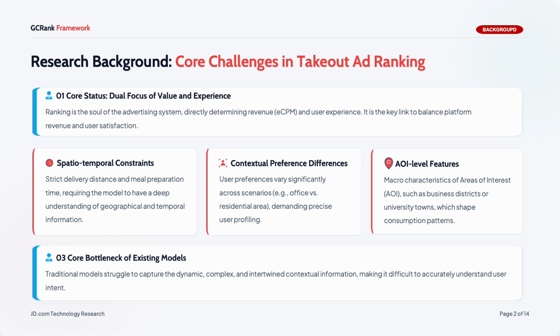Second, contextual preference differences. The same user wants different things in an office district at noon versus a residential area at dinner. Third, AOI level characteristics. A business district and a university town drive different consumption patterns. Traditional models struggle to capture these dynamic intertwined signals together, which limits how well they read user intent.